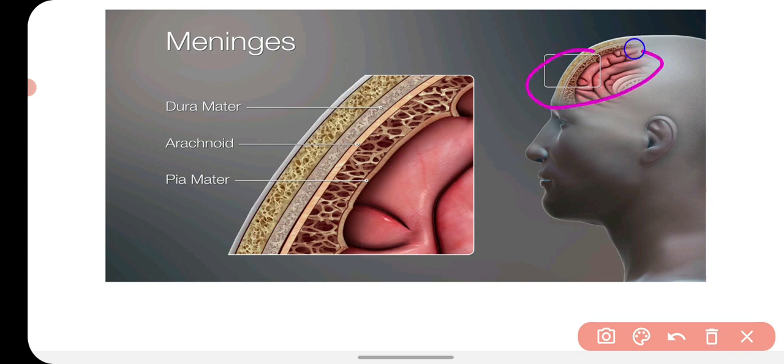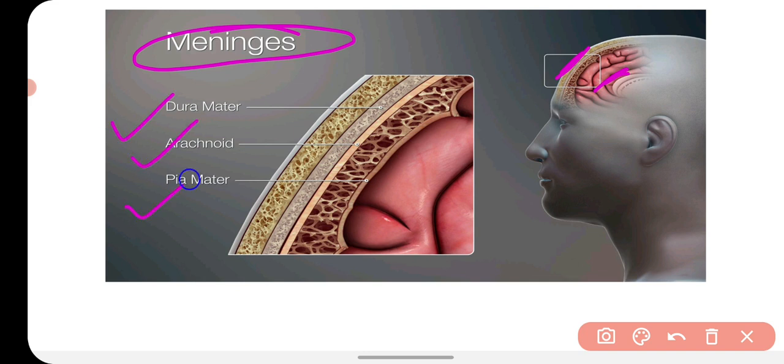You can see here, this is your skull, the whole skull, and in the skull there is a cavity which is called cranium, in which the brain is located. And between the skull and the brain there are three protective layers that are collectively known as meninges: dura mater, arachnoid and pia mater.